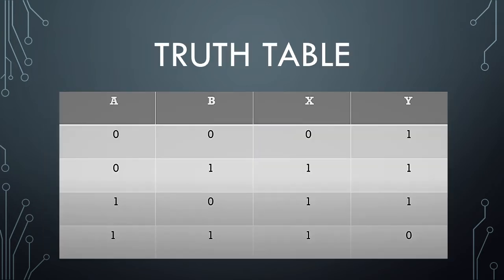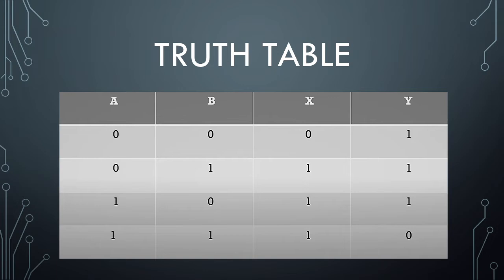Next, we can see a truth table. In this truth table, A and B are input, X and Y are output. So when A and B are 0, the output X is 0 but Y is 1. Next, when A is 0, B is 1, the output X and Y both are 1.